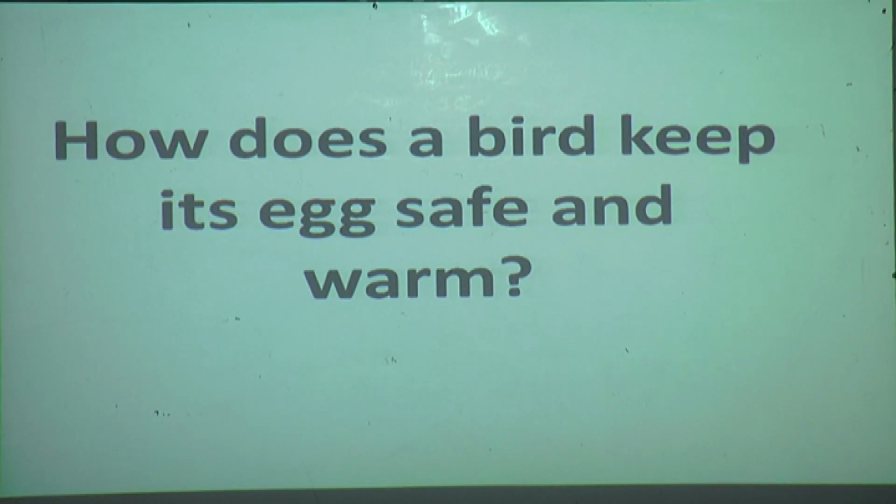Now tell me, how does a bird keep its eggs safe and warm, students? Yes? Just now we have seen. How do they keep their eggs safe and warm? By sitting on them. See, if they lay eggs in the nest and fly somewhere, then other birds can come and take them, no? They can damage their young ones also. They can damage their eggs also. So what they will do, for some days, they will sit on their eggs. And for what? To keep them warm. Got it? Clear till here?